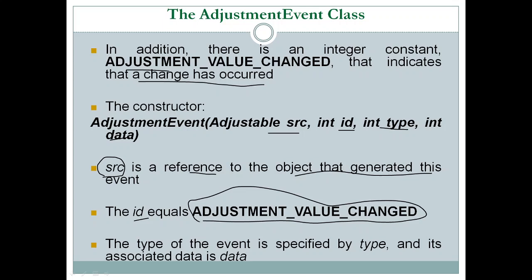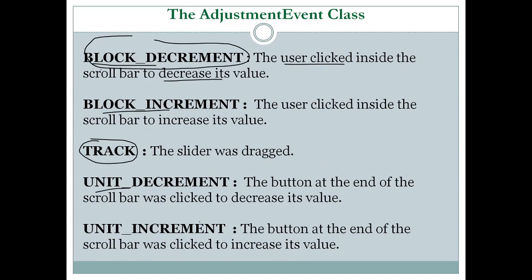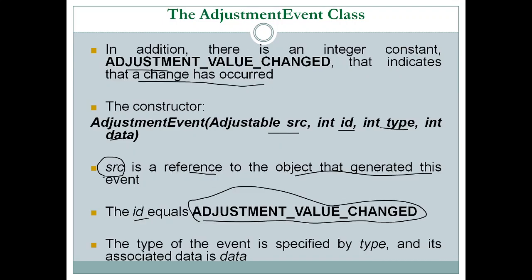The type can be block increment, block decrement, track, unit increment or unit decrement. When we do a block or unit increment or decrement, the value of that increment or decrement is associated with the data variable.